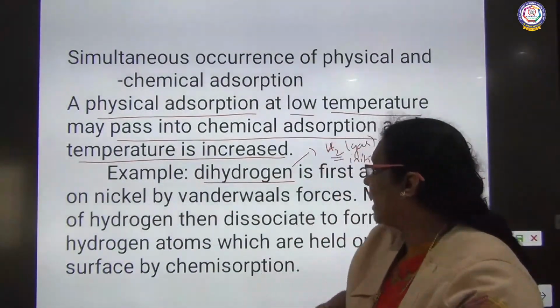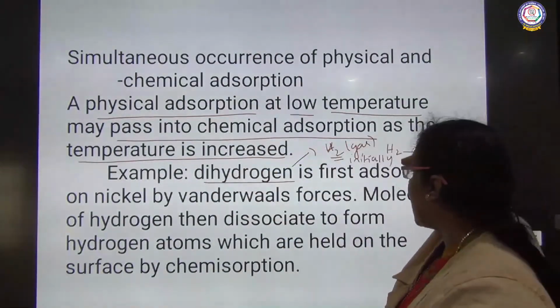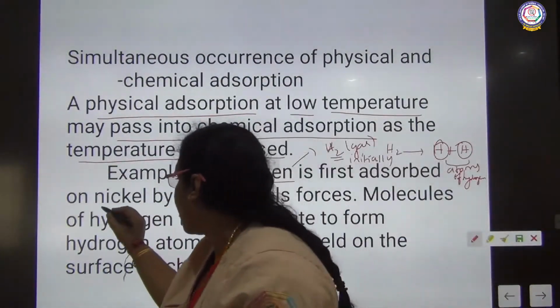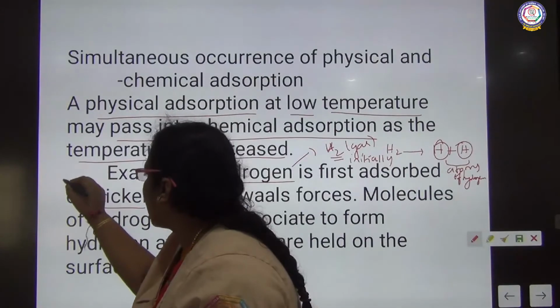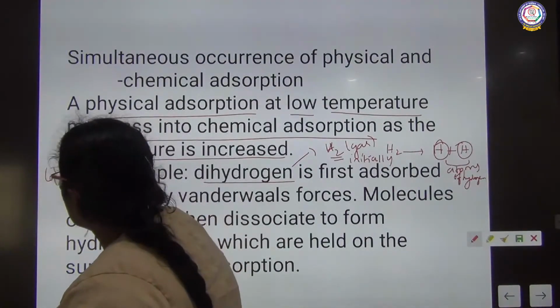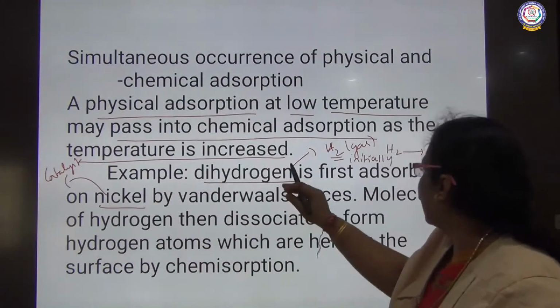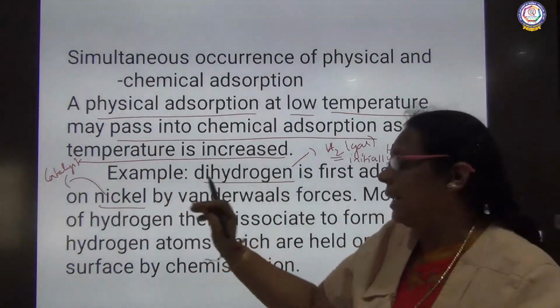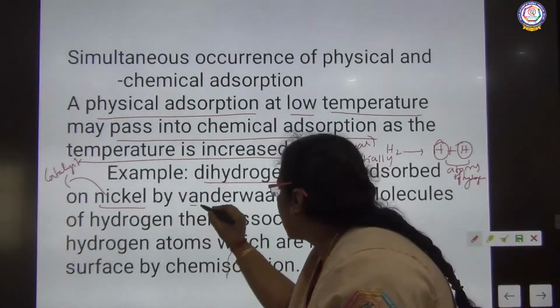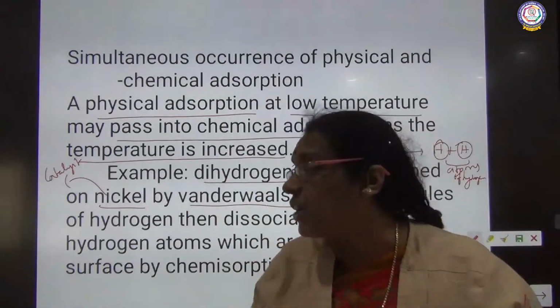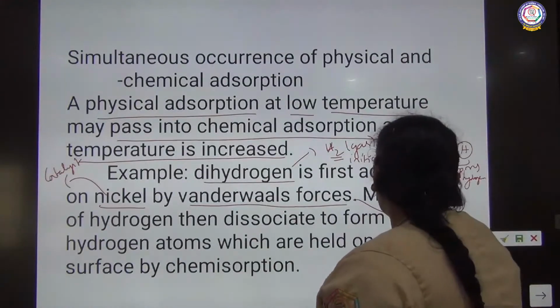So, what have they given? Dihydrogen is adsorbed on the surface of nickel. What is the catalyst we are taking here? Nickel. So nickel is acting as a catalyst here. Dihydrogen is first adsorbed on nickel by weak van der Waals force. So what is the reaction taking place initially? It is physical adsorption.